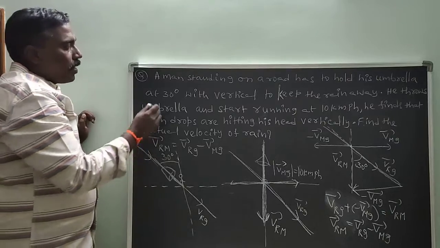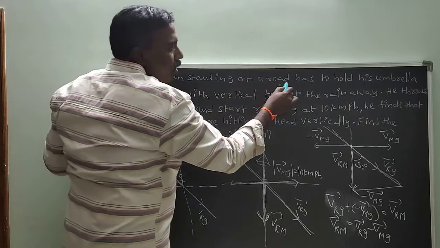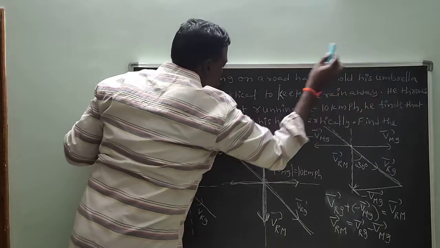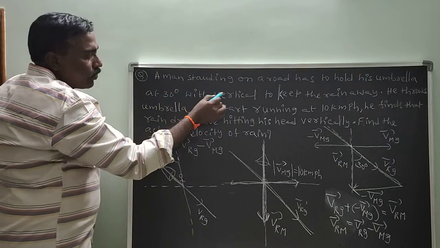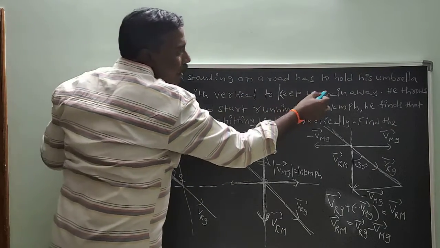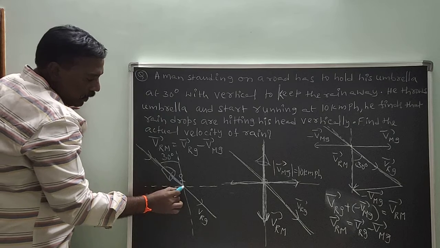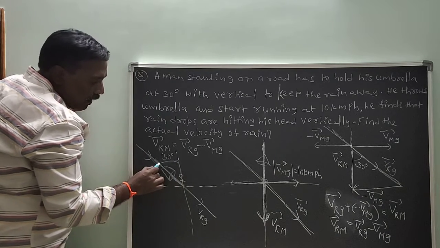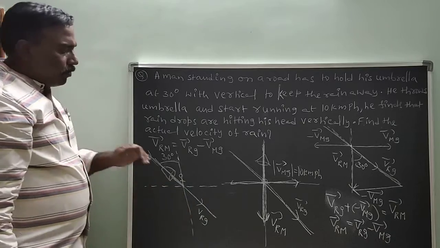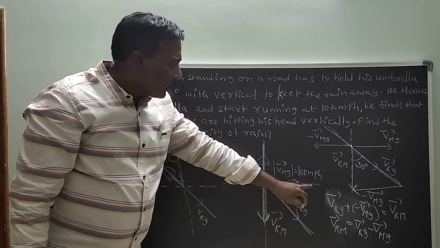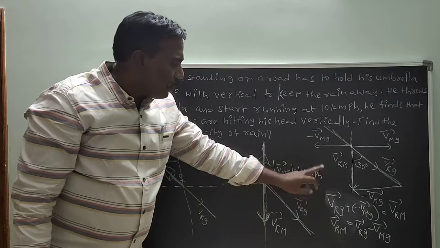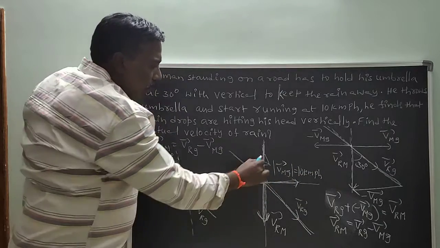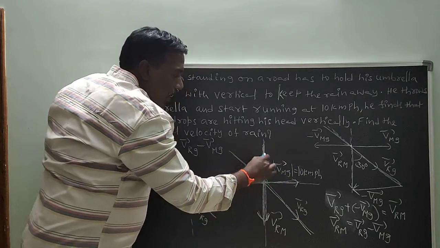First case, a man standing on a road has to hold his umbrella at 30 degrees with the vertical to keep the rain away. That means when a person is at rest, rain is falling at 30 degrees with the vertical. When the man moves with velocity 10 km per hour, rain hits him vertically.